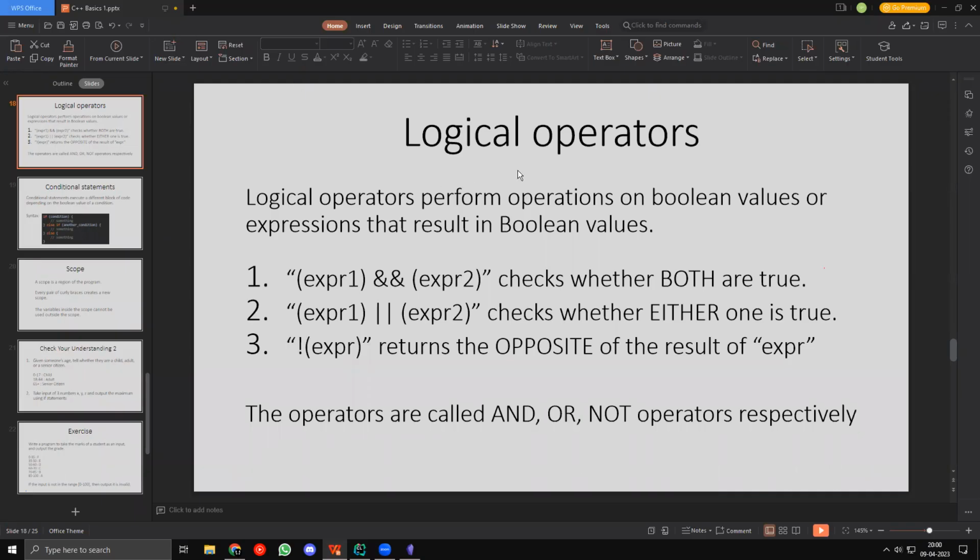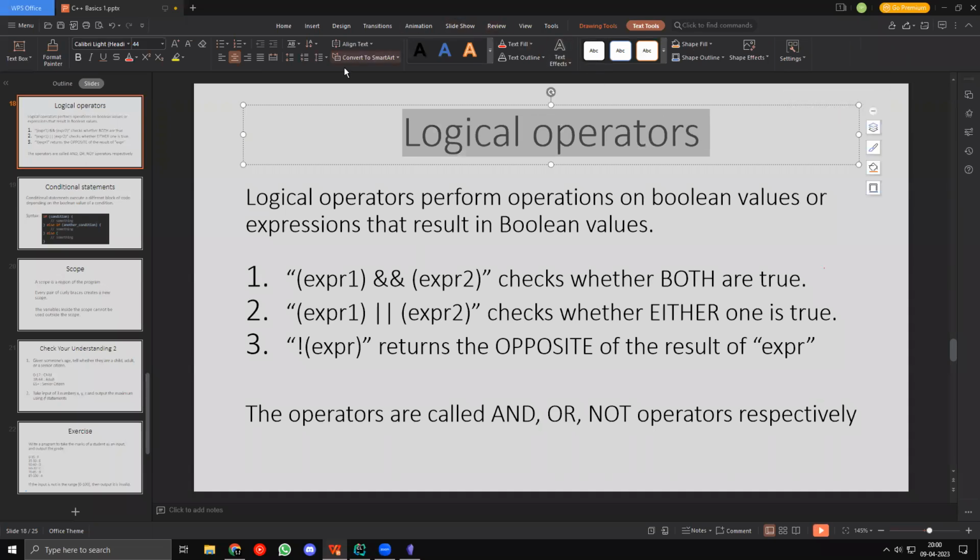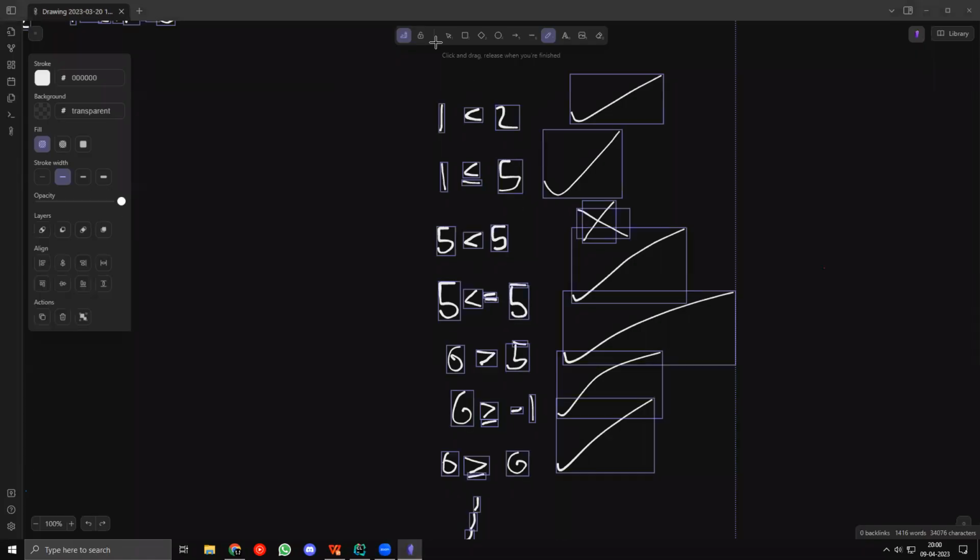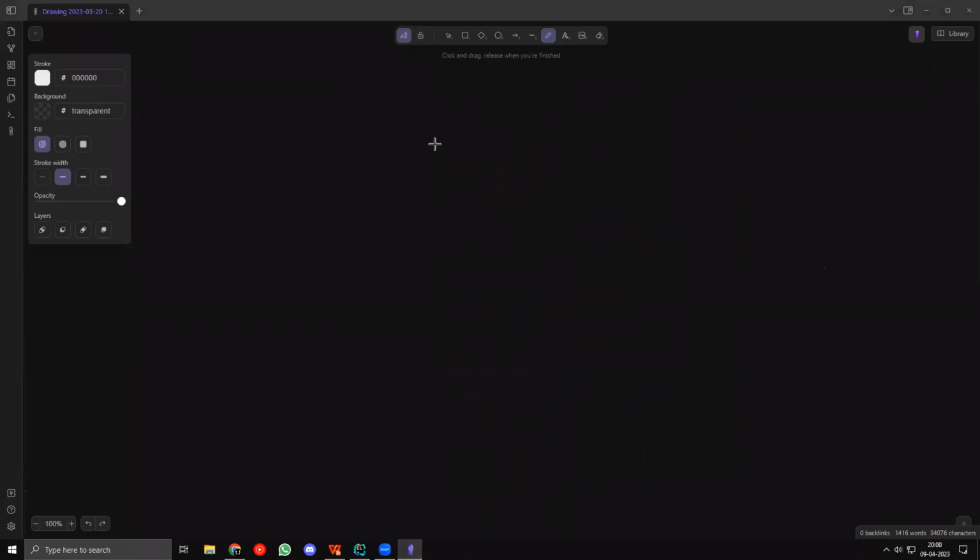Okay. So we have logical operators, and basically logical operators perform different Boolean operations on expressions, right? So what this means is that we have multiple logical operators. We have ampersand, ampersand, and we have 2 expressions. I'll say what an expression is. One second.